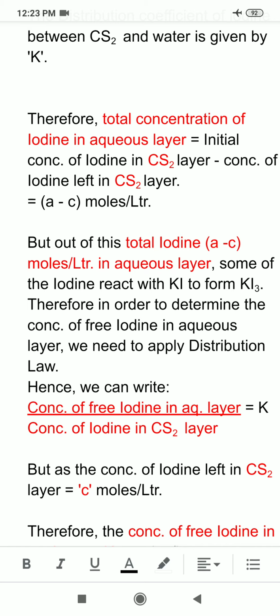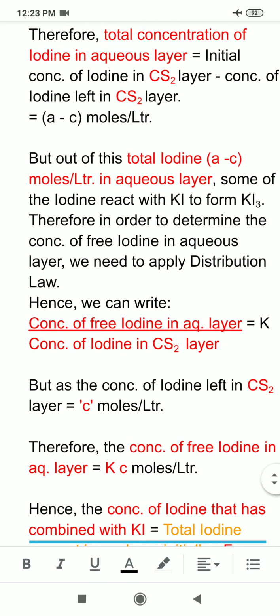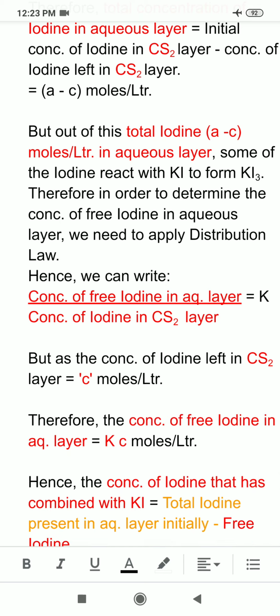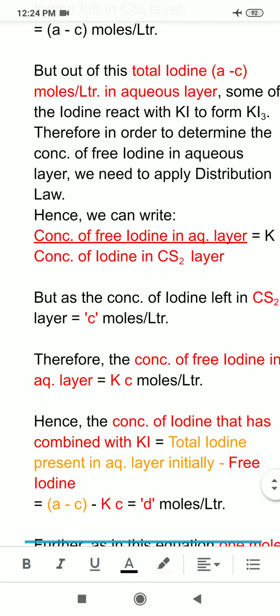I told you that the concentration of iodine left in the carbon disulfide layer is C moles per liter. So if I know the concentration of iodine in the carbon disulfide layer, how much will it be in the aqueous layer? I would say that it would be K into C. So I can write, therefore, the concentration of free iodine in the aqueous layer would be equal to Kc moles per liter.